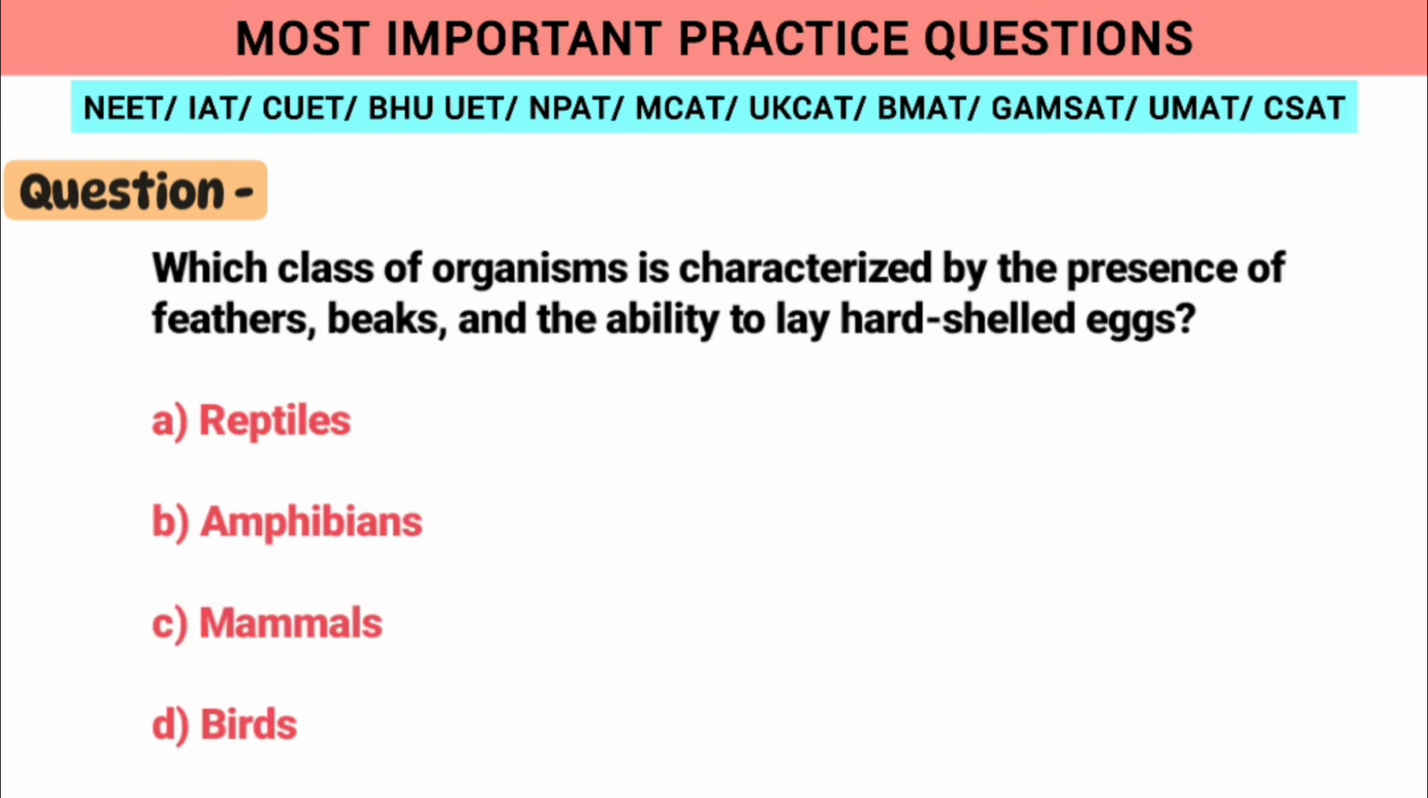Now the next question is which class of organisms is characterized by the presence of feathers, beaks and ability to lay hard shell eggs. We know feathers, beaks and hard shells are of option D, birds.